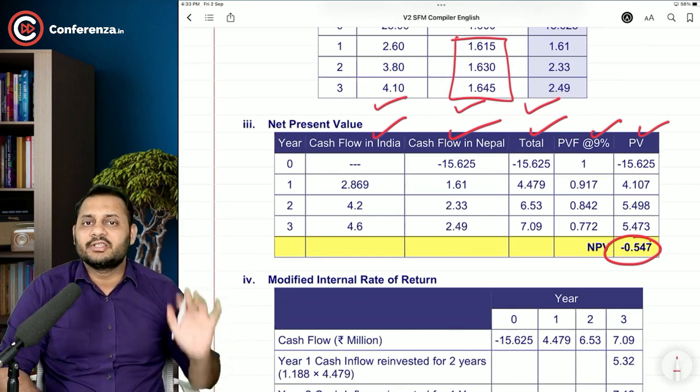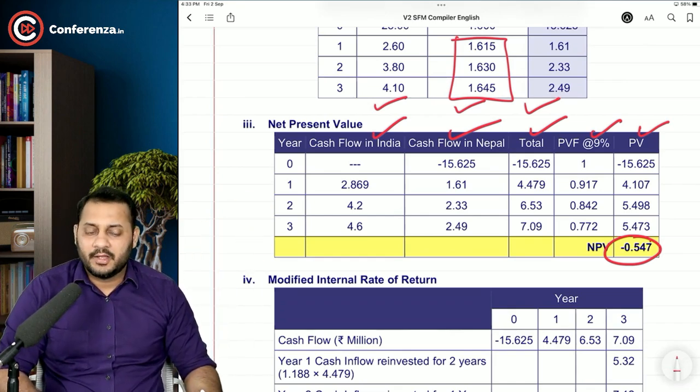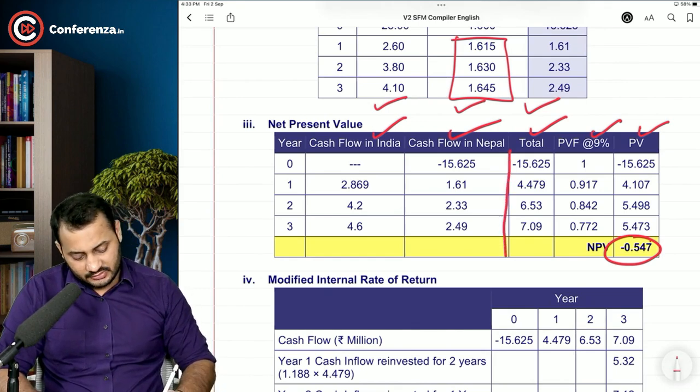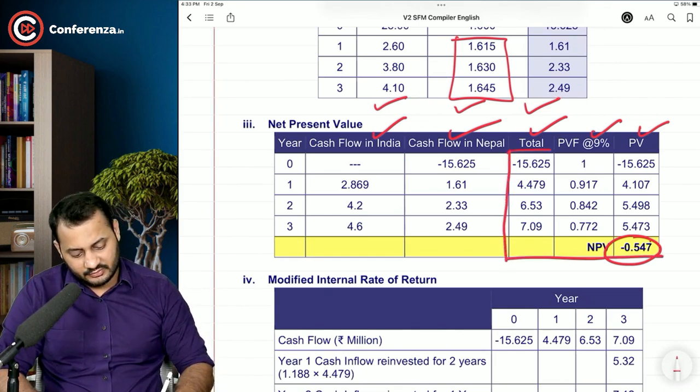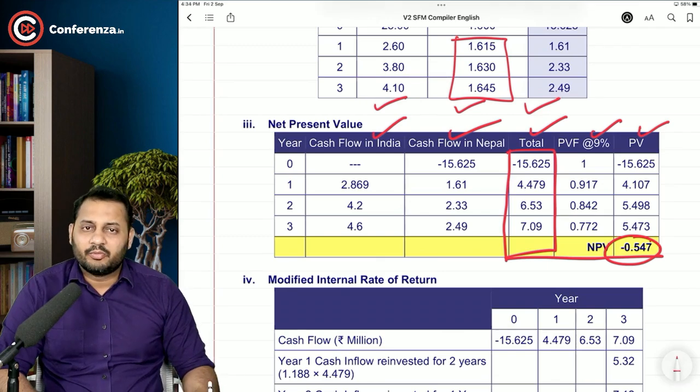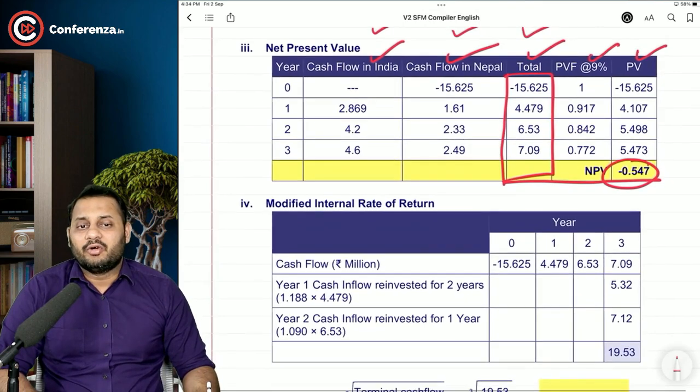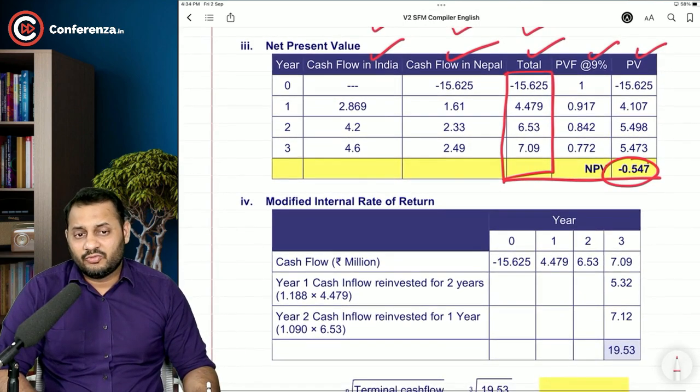No perpetuity in this case as well. No perpetuity. So ultimately the cash flows are this. Please understand. 15.625 and all this. Now the question is asking you to calculate the modified internal rate of return. What do you mean by, sir, modified internal rate of return? I will show you.